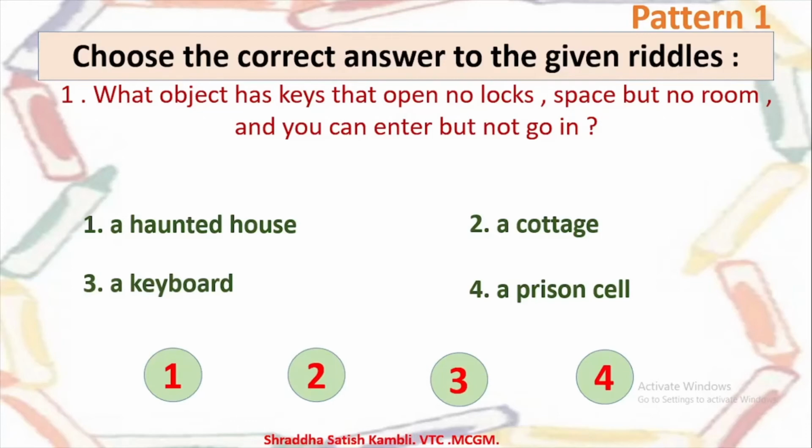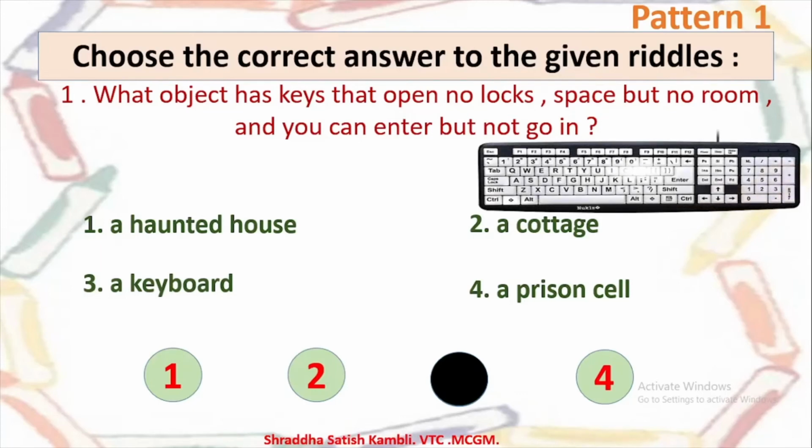Cottage means a small house. Is it a keyboard, that is the keyboard that you use with your computer? Or is it a prison cell? So the answer is, it is a keyboard. See the keyboard here. So you have enter key on it, you have space key on it, you have so many keys on it, but you cannot open any lock with any of these keys.